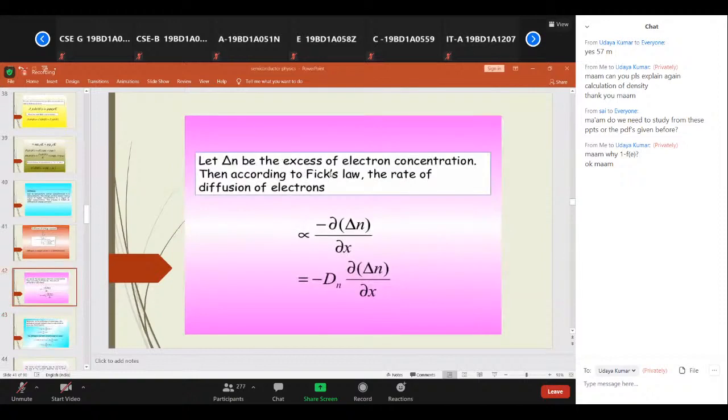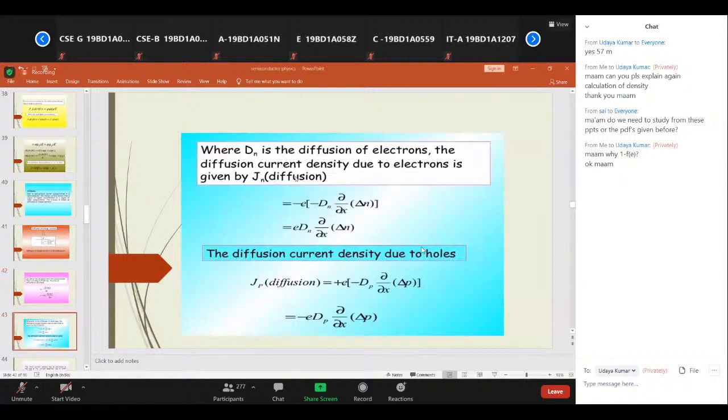So this delta n, the excess electron concentration, the rate of diffusion can be written, see here, as minus e Dn dou by dou x of delta n, or simply e Dn. Here e is the charge of the electron and capital Dn is the diffusion constant. And dou by dou x of delta n, in the sense how many electrons have been transferred from one part of the semiconductor to the other part, is always denoted with delta n.